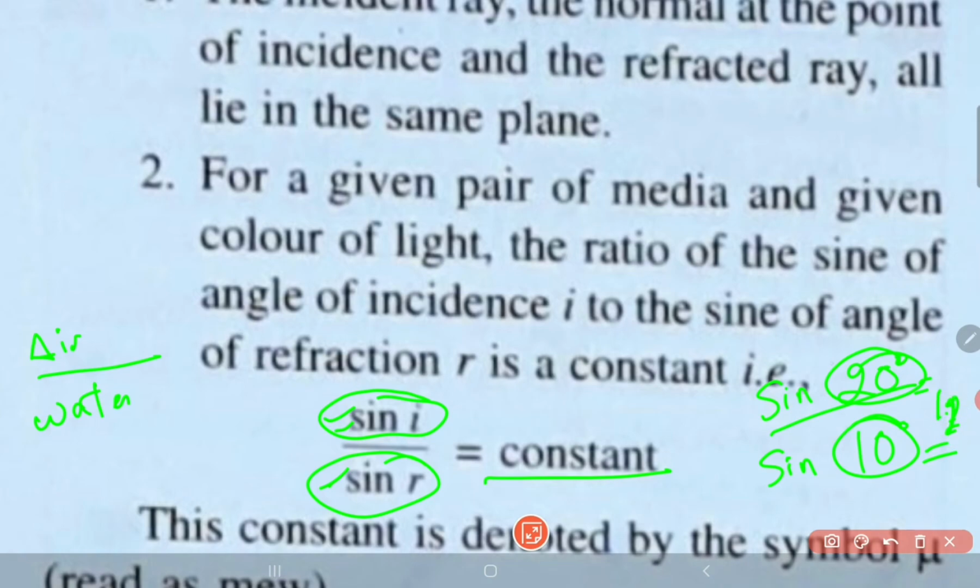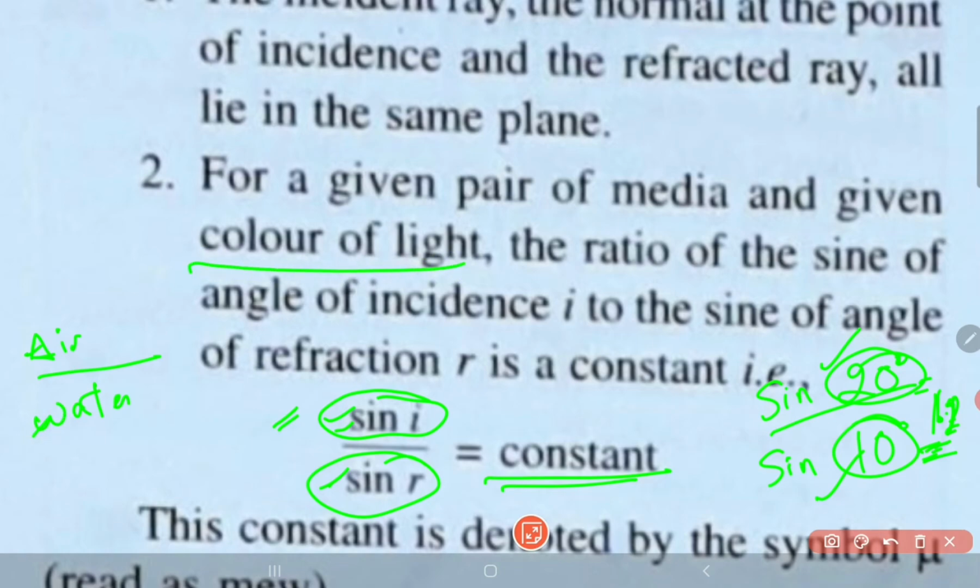If I change the angle of incidence, the angle of refraction will change automatically. But whenever we calculate this particular value, it should always come the same. If it comes 1.2 earlier, it will be 1.2 for all the cases whenever the light is traveling from air to water, provided the color of light is the same.